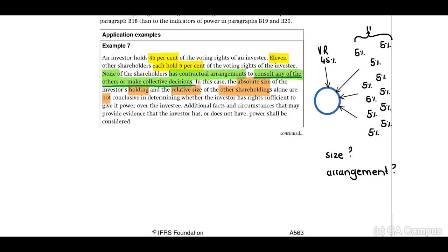If we look at the scenario, in terms of the size, the voting rights is 45%, it's less than 50%. And there is no agreement between these entities on who makes decisions or if they need to be together to make decisions and so forth. Therefore, if you look at this, there is no information to be able to conclude if there is power, and we will have to obtain additional facts and circumstances. We're not able to conclude.